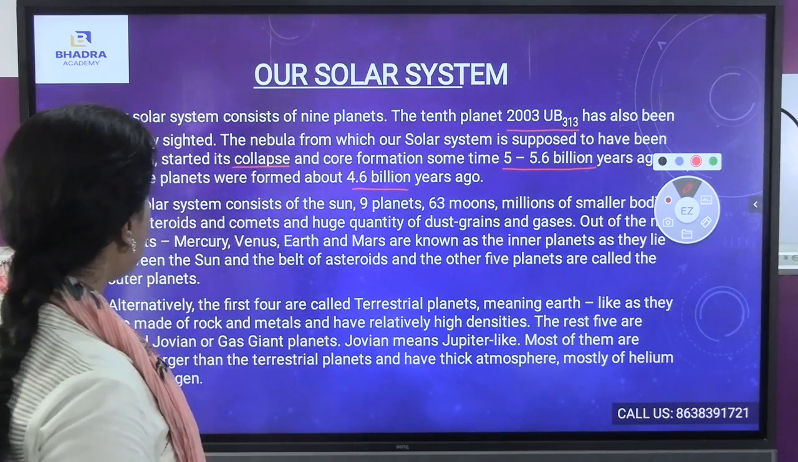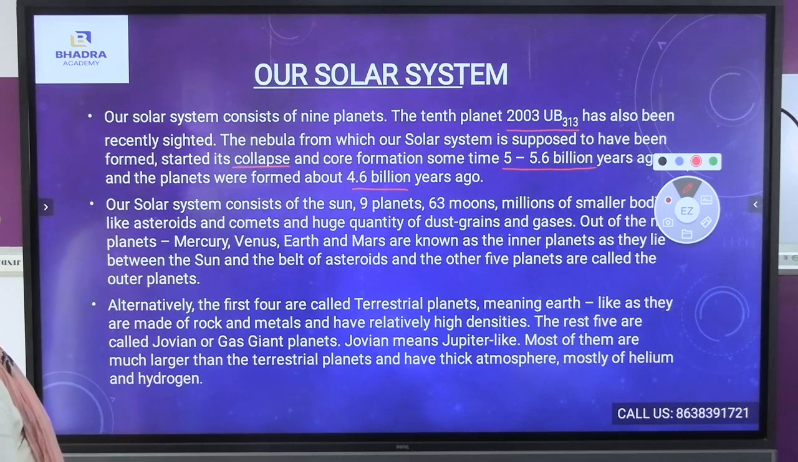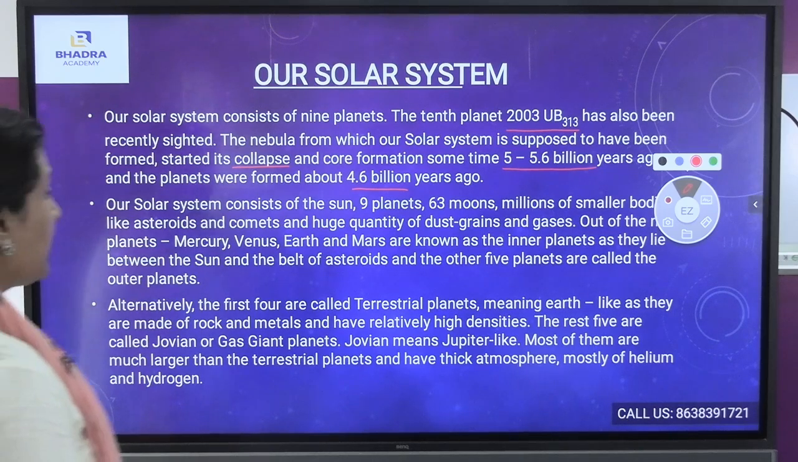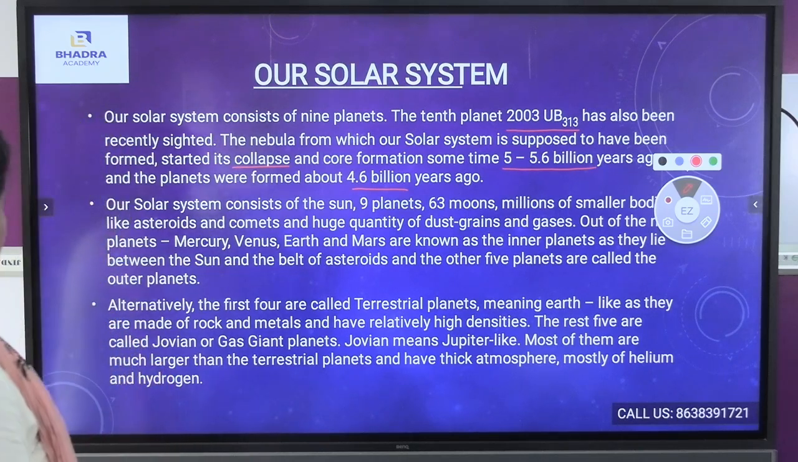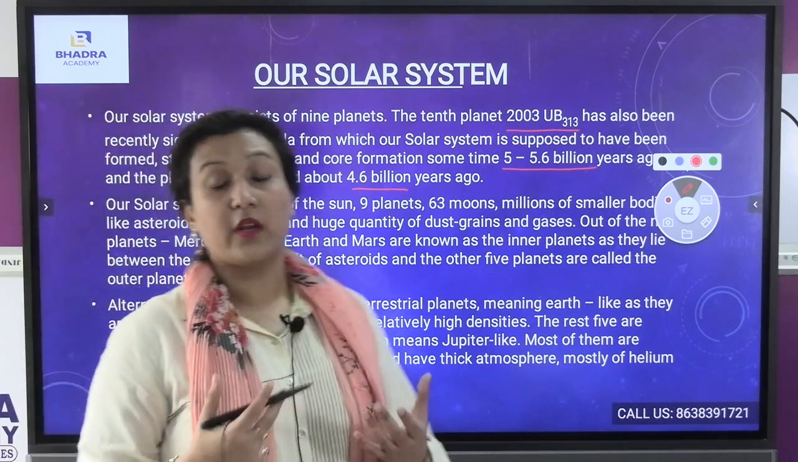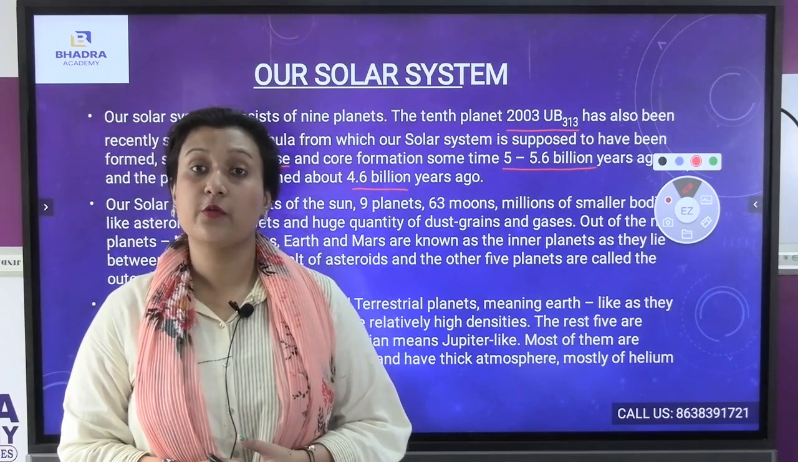Alternatively, the first 4 are called the terrestrial planets, meaning Earth-like, as they are made of rock and metals and have relatively high densities. The rest 5 are called Jovian or gas giant planets. Jovian means Jupiter-like. Most of them are larger than the terrestrial planets and have thick atmospheres, mostly of helium and hydrogen. Very, very important. Now we will be understanding about the 2 types of planets.